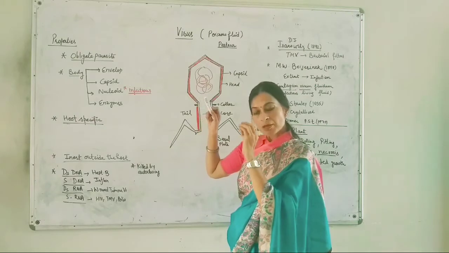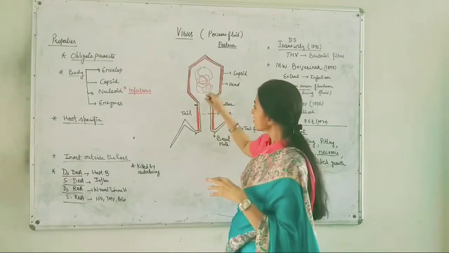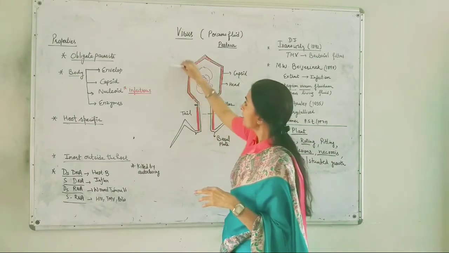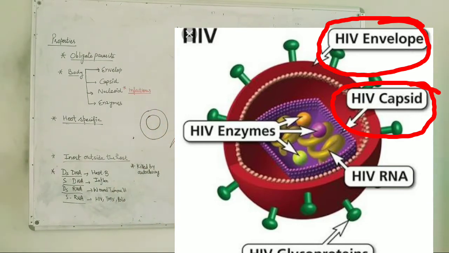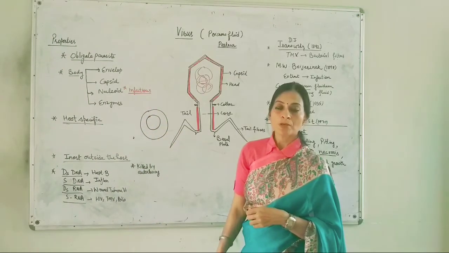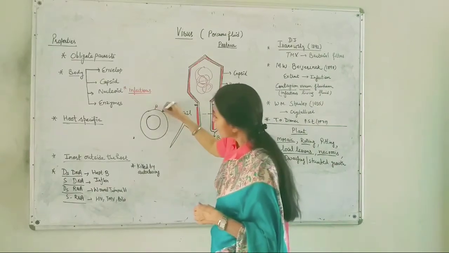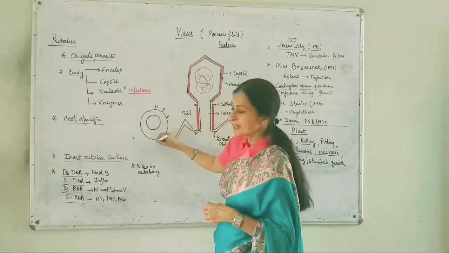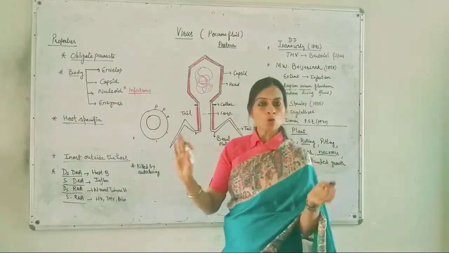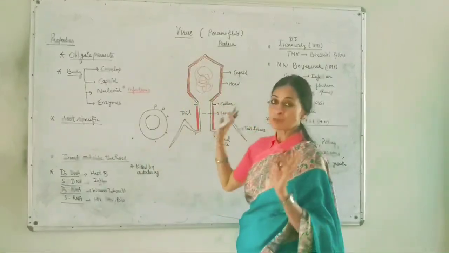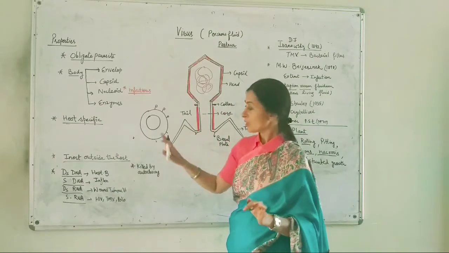Sometimes there are a few cases in which this capsid is also covered by an envelope. Say this is the capsid, and this is again covered by an external cover which is known as the envelope. The envelope may have spikes or some antigen proteins. So this envelope is not present in all the viruses, but the capsid is present in all the viruses.